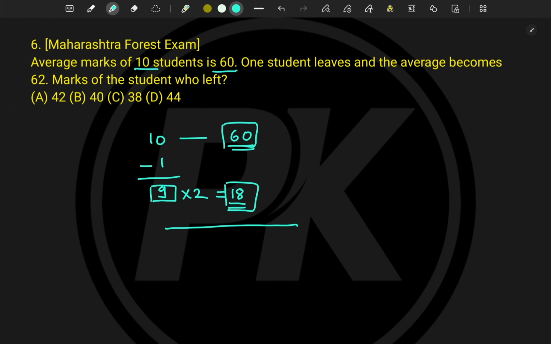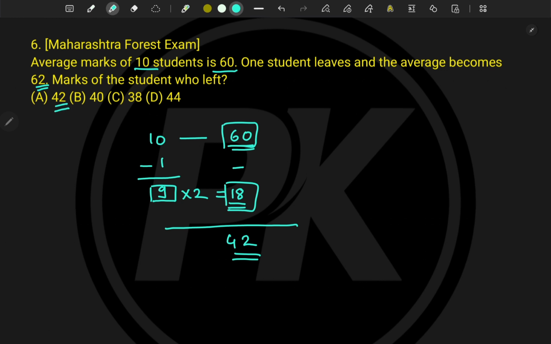Because here the average is becoming 62. The average is increasing when we are taking out the student. Then that means we have to subtract these two. You're getting the logic, right? Then 60 minus 18 is how much? 42. And hence option A is correct.